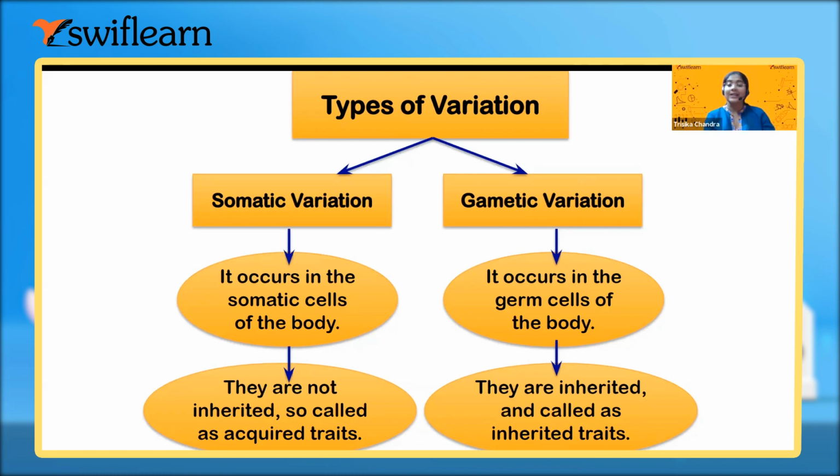Okay, and they can be inherited by the next generation, and this type of variation is called gametic variation. Up to this much clear? Yes, ma'am.